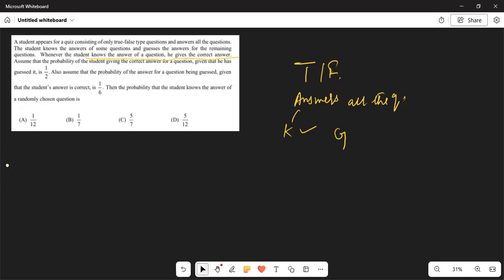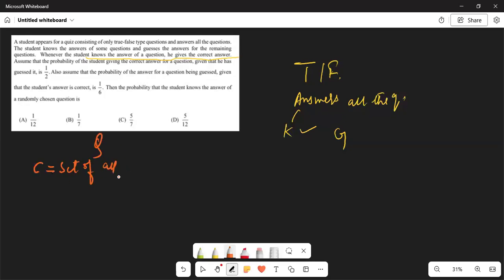So if we define some sets, let Q be the set of all the questions.